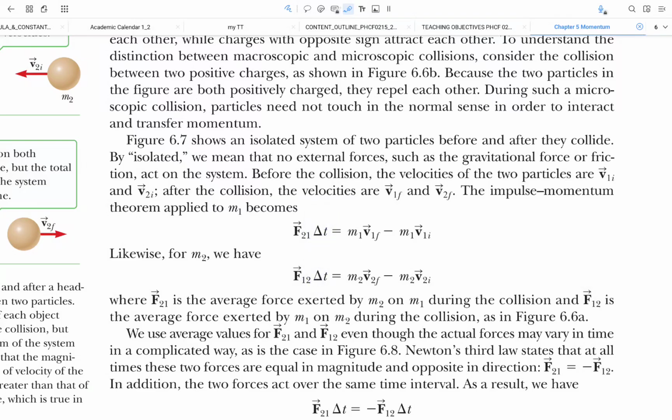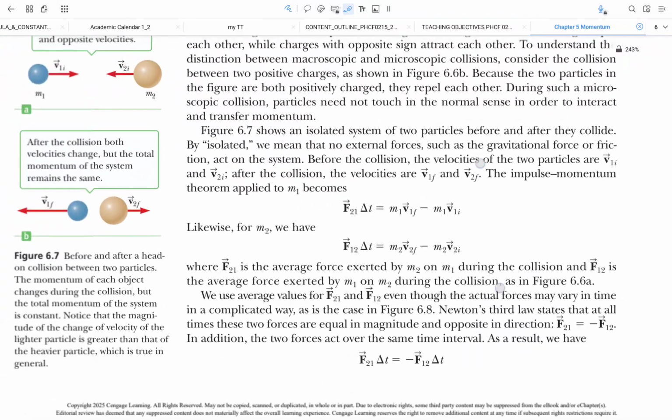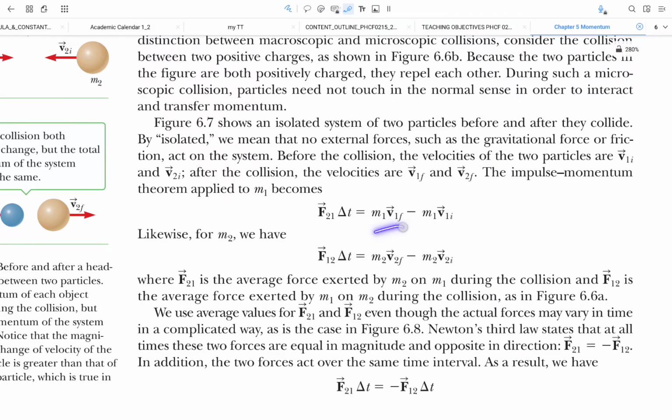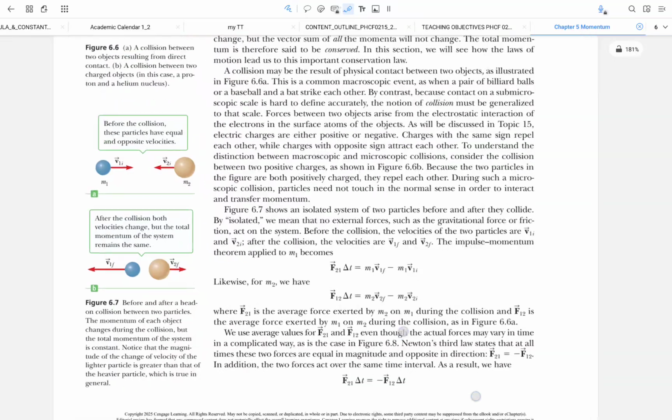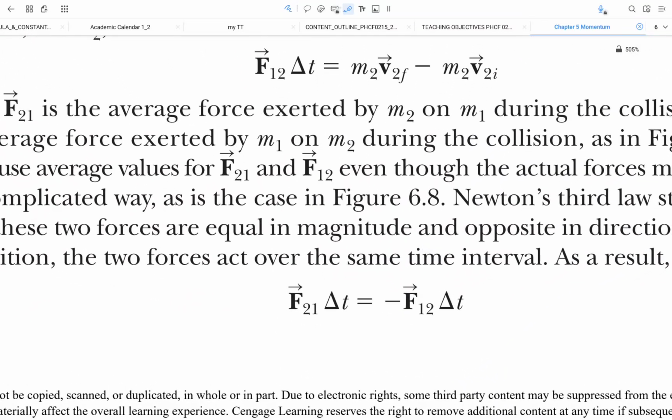the time is the same. We arrive with the expression of the change of momentum, remembering Newton's third law that I mentioned earlier. Rewriting it, the impulse is equivalent to one another.